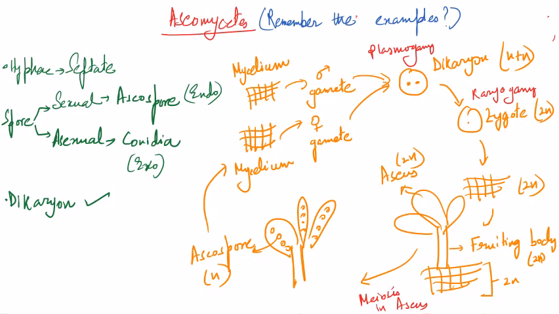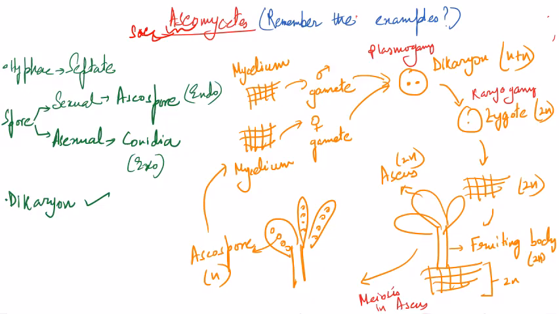There comes Ascomycetes. The word asco means sac, and by now we should remember the examples of Ascomycetes. I will repeat, please repeat with me, and it will get embedded in your head. So there was a boy going to a picnic carrying yeast, edible fungi, morels, truffles. There was this fungi which was giving you this antibiotic called penicillin. So the fungi was Penicillium. Then the boy sat for ASAN: A for Aspergillus, C for Claviceps, N for Neurospora, right?